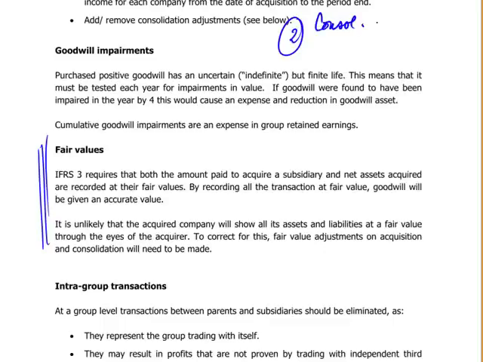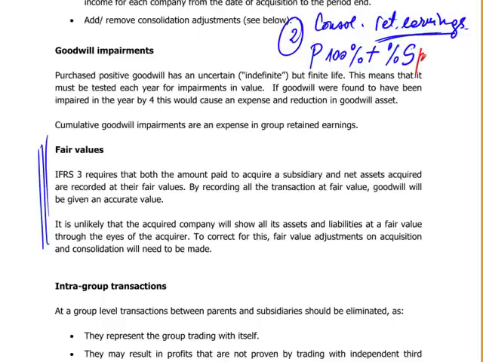The simple rule, consolidated retained earnings. Remember, you're going to take the profits of P, parent company, you're going to take 100% of them, and you are going to take the proportion of the profits that you acquired. In our case is 100% for F1 of the subsidiary's profits, retained earnings, but very important, only the post-acquisition component.